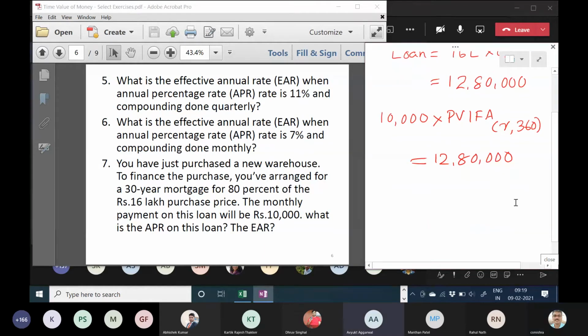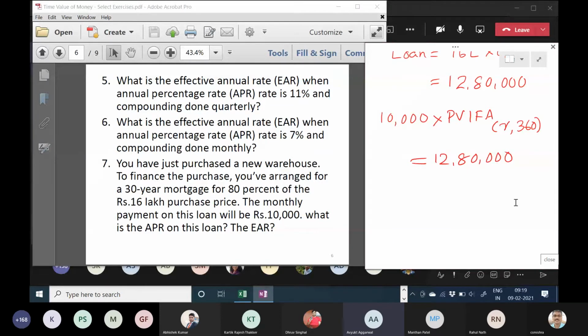So I was just telling the way I did it. 10,000 rupees monthly you're giving. So 10,000 into 12 is what you're giving yearly, 1,20,000. Into 30 years is 36 lakhs.